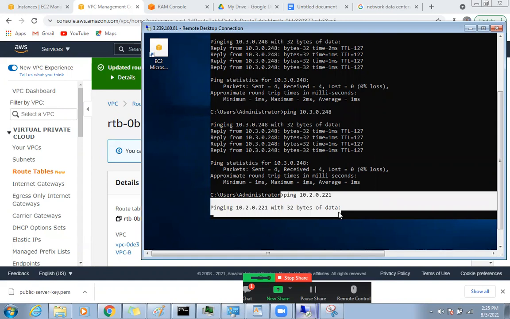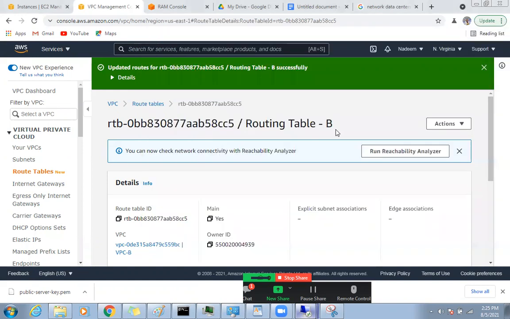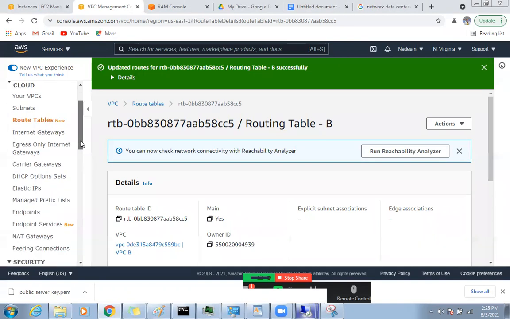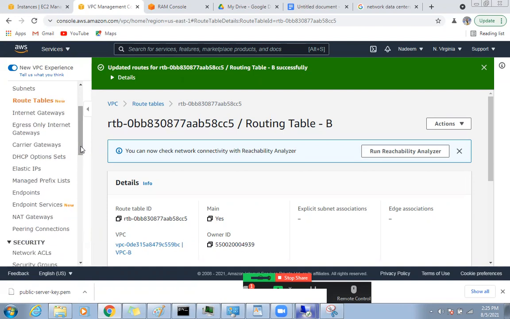So this is called a successful transit gateway lab. Okay. So it's very simple if you go with the proper thing. And I'm telling you, if anyone does this lab, they will have VPC in their pocket, the networking of AWS in their pocket. Not everything, but at least the base is very clear.